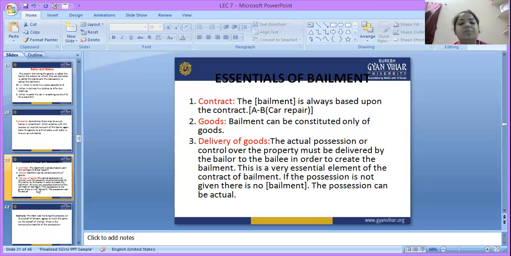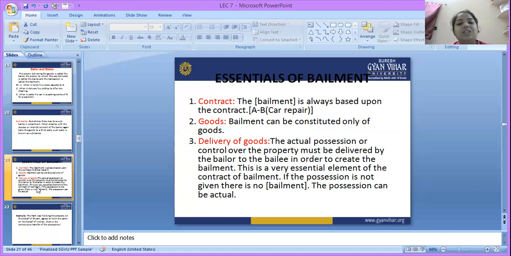Suppose Ram and Sham are good friends. Ram says, Sham, can you please give me your car for a specific purpose, and after the purpose has been accomplished, I will return that car in the same manner. So here the goods are delivered from one person to another. The person delivering the car is not transferring the ownership; he is transferring only the possession of the car.